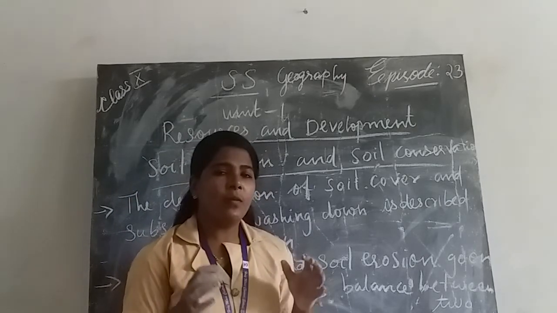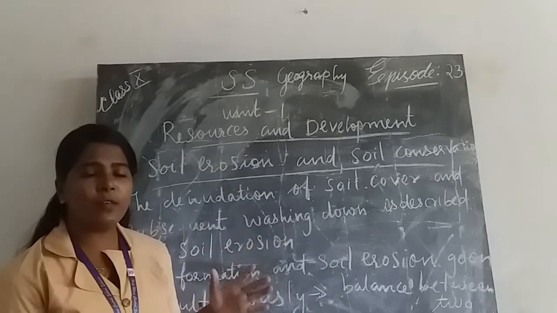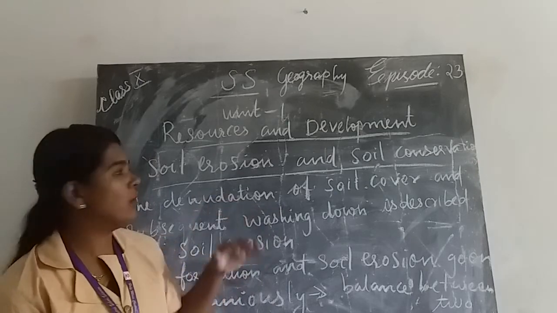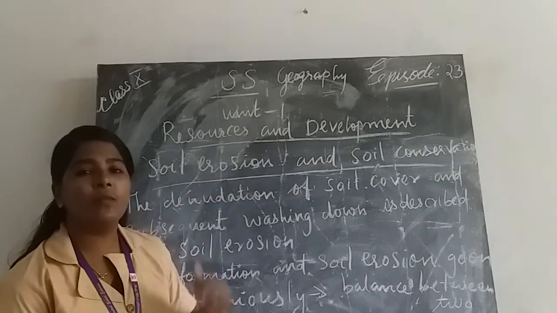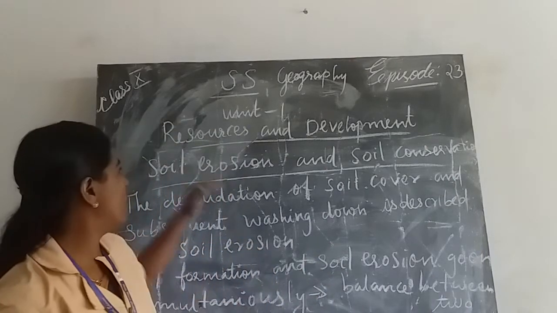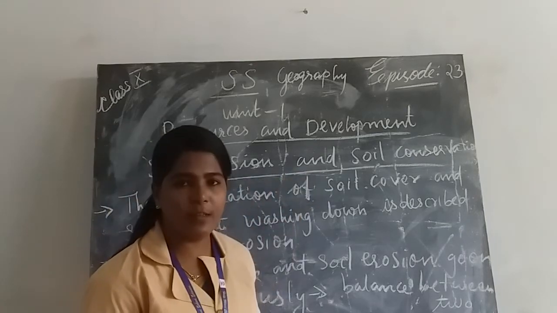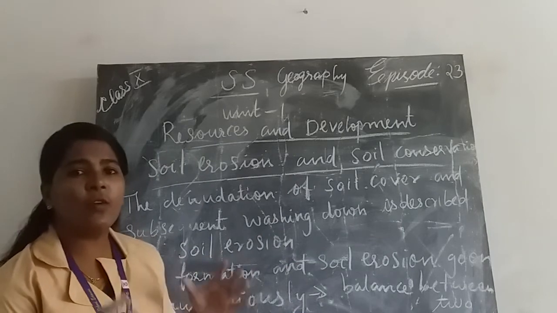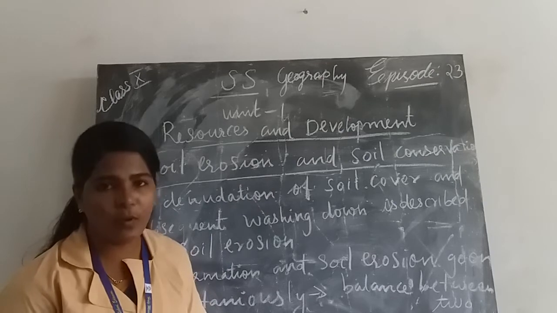But we all know the most important problem faced in the field of soil was soil erosion. How to conserve against soil erosion and how to protect soil. So the next topic is soil erosion and soil conservation. Before soil conservation, we should analyze the different factors responsible for soil erosion.